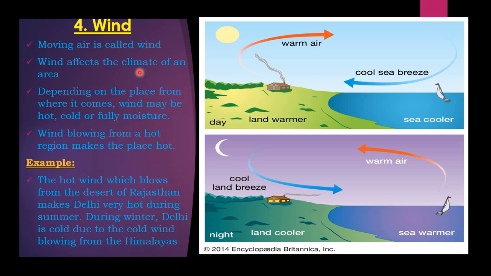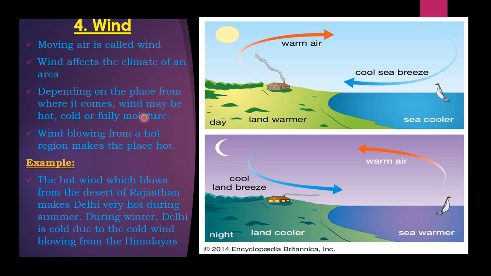Not only this, it affects the climate of that area because wind can bring the monsoon. Even wind can cause rain. So therefore, it affects the climate of an area.